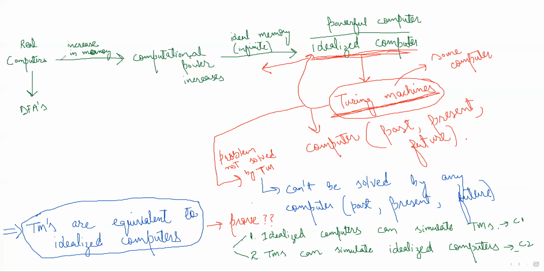Okay. So let me write claim one first. What is claim one? Claim one is that idealized computers can simulate Turing machines. I won't be discussing it in detail, but I will give an idea how idealized computers can simulate Turing machines. So what does that mean?